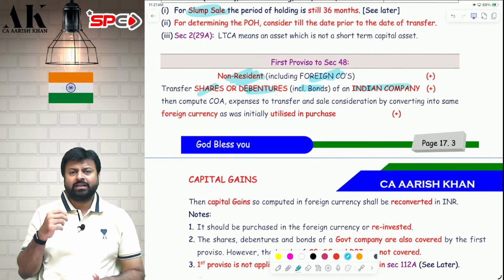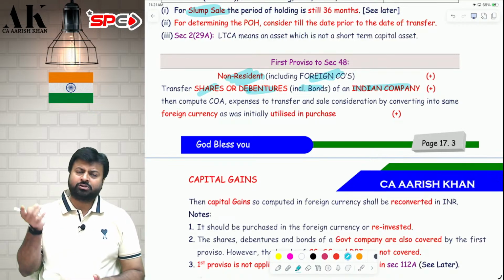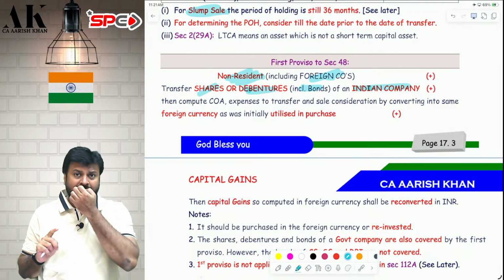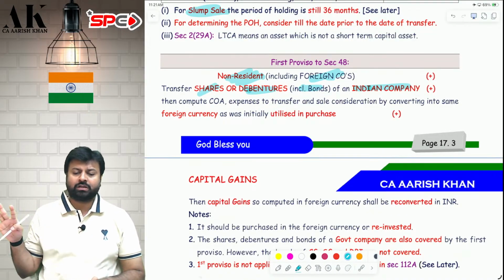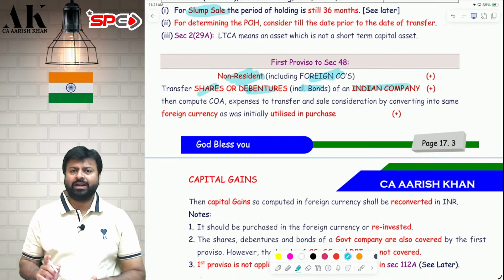Indian company, whether that will cover a government company also? Yes. Bonds, shares, etc. of government companies are also covered. Whether government is covered? No. Government is not covered. RBI is not covered. RBI bonds and government bonds are not covered in this particular section. It has to be an Indian company. A government company is okay. A government company is also an Indian company only.